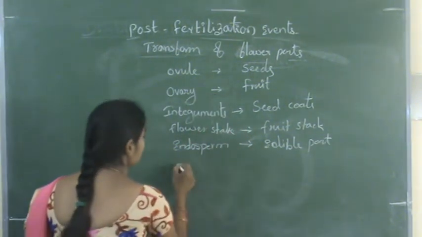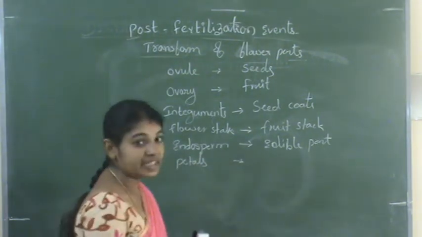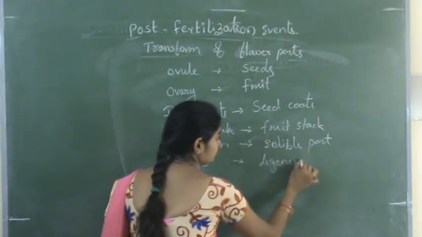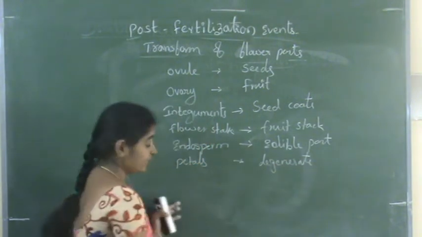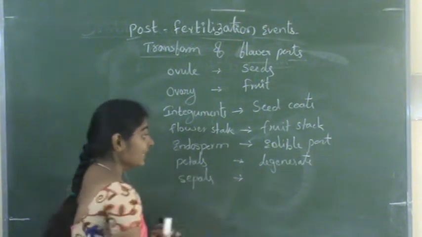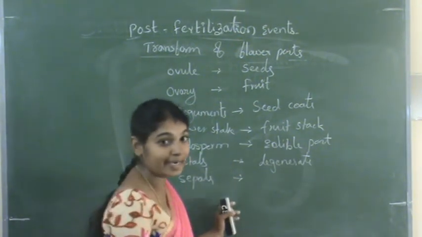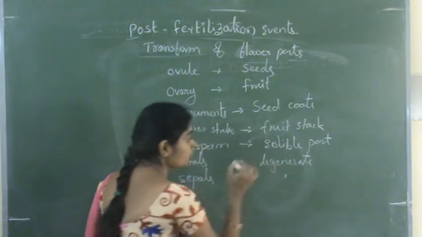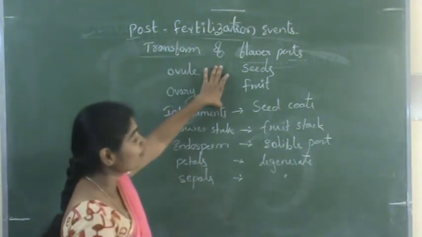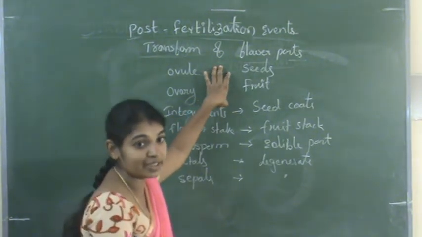The petals of the flower degenerate. At the early stage of fruits, the sepals are present, and later on the sepals also degenerate. So these are the transformations of flower parts, and the stamens, everything will degenerate.